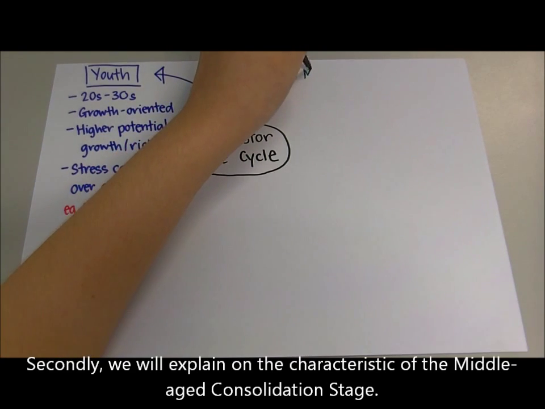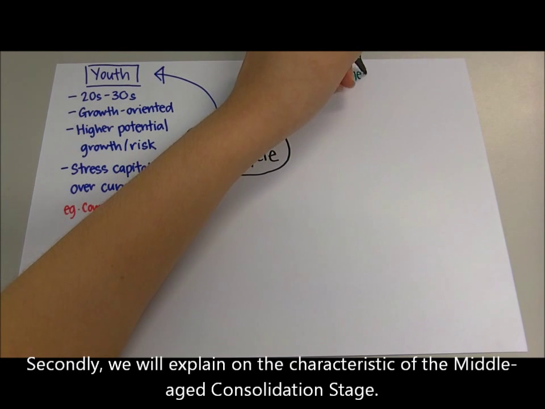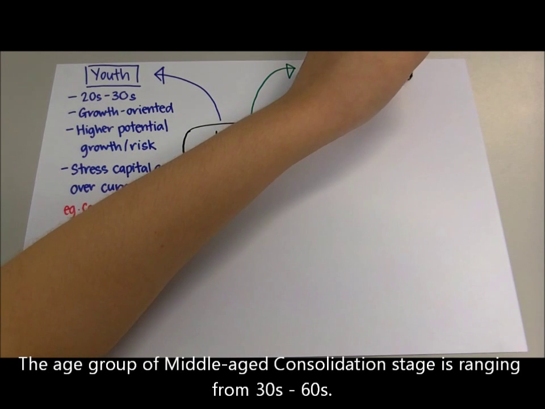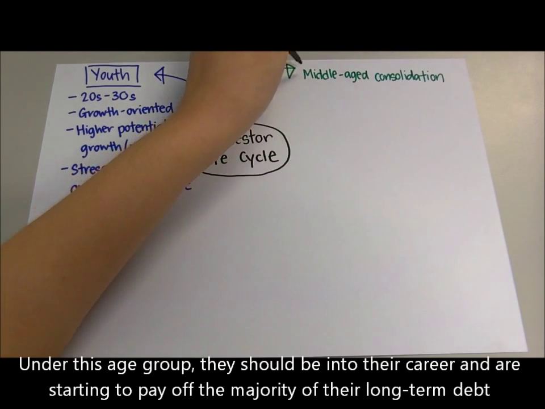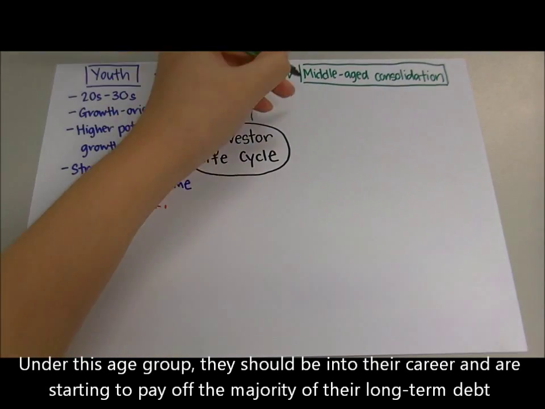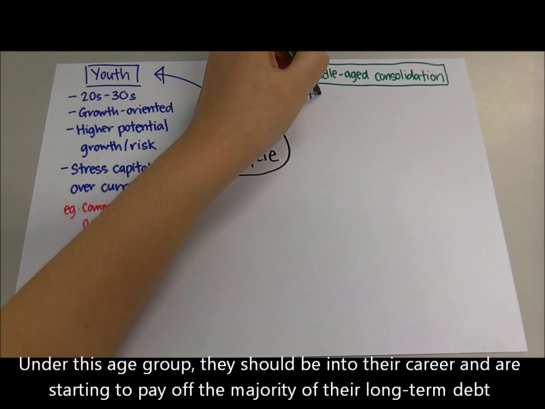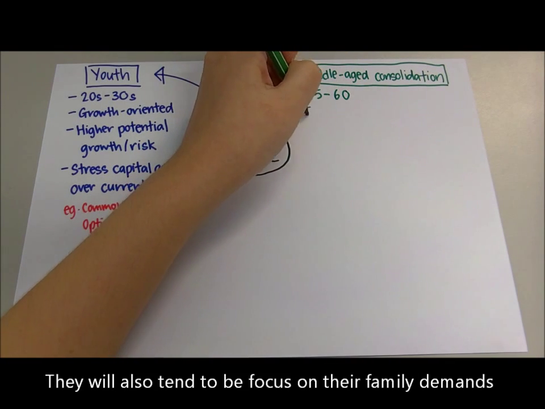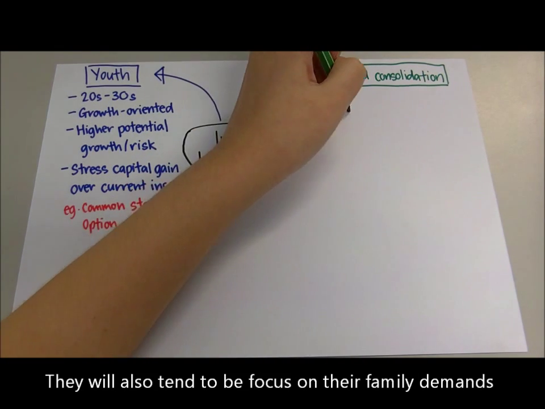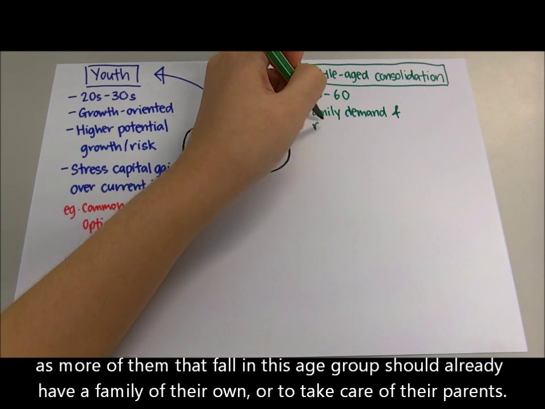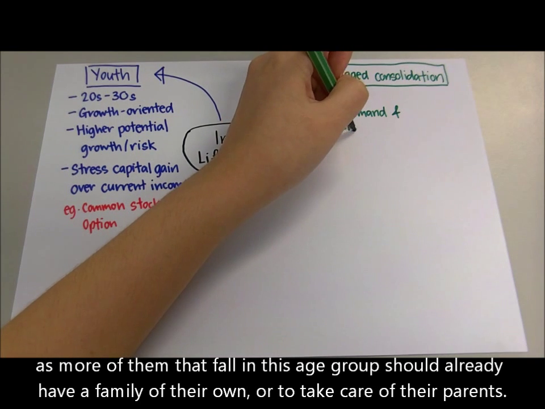Secondly, we will explain the characteristics of the middle-aged consolidation stage. The age group of middle-aged consolidation stage is ranging from 30s to 60. Under this age group, they should be into their career and are starting to pay off the majority of their long-term debts such as mortgage and other associated debts. They will also tend to be focused on their family demands, as more of them that fall in this age group should already have a family of their own, or to take care of their parents.